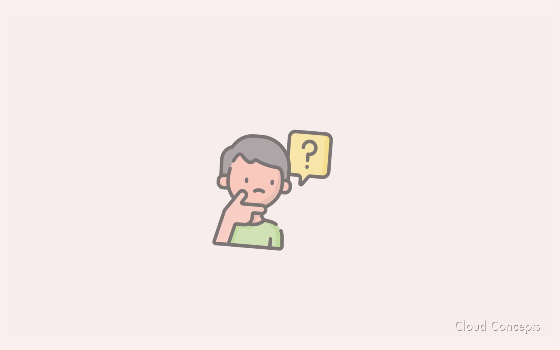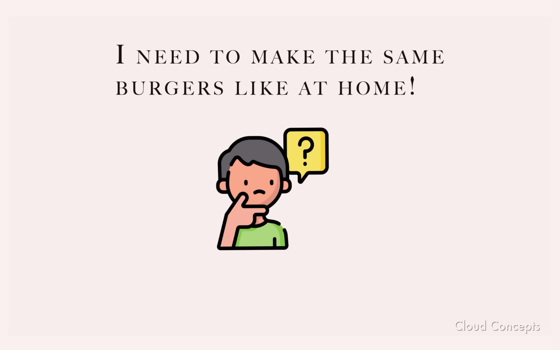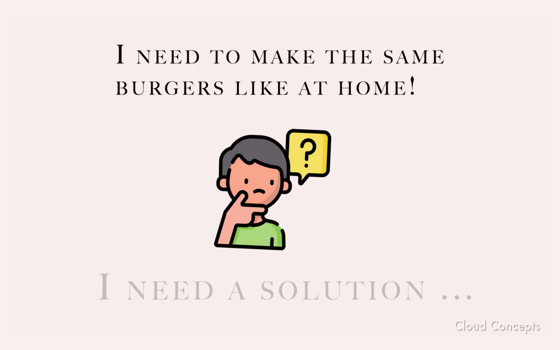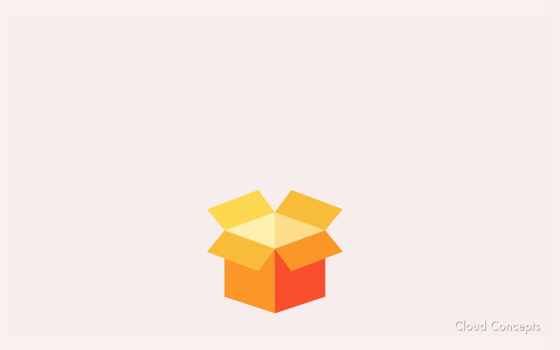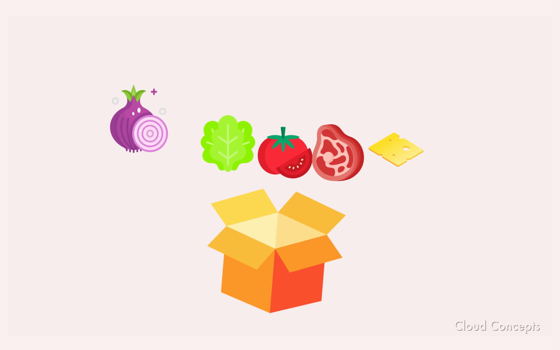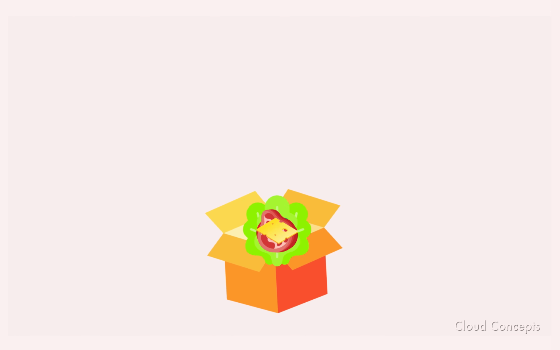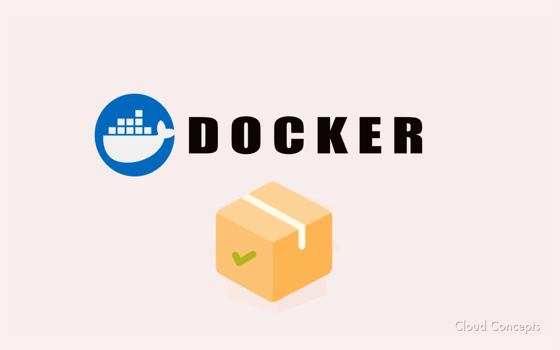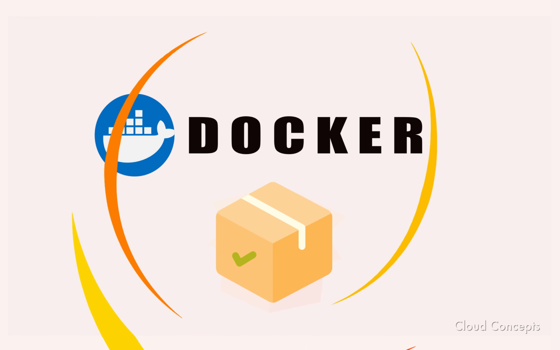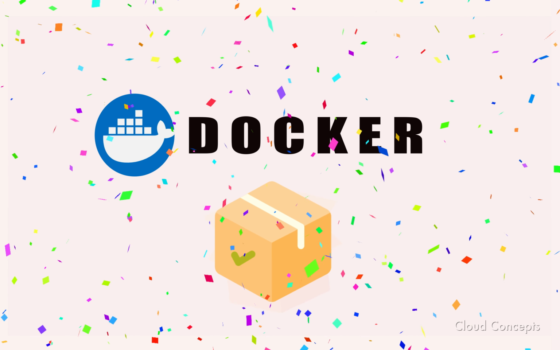To remediate the issue, you could prepare ingredients beforehand for the 10 burgers you plan to make at the picnic and take them with you. For each burger, you pack the buns, lettuce, patties, tomatoes, onions, cheese, and condiments. This way you can guarantee that there will be no change in the taste regardless of where you go and make the burgers. And there you go, my friends, you just learned Docker.